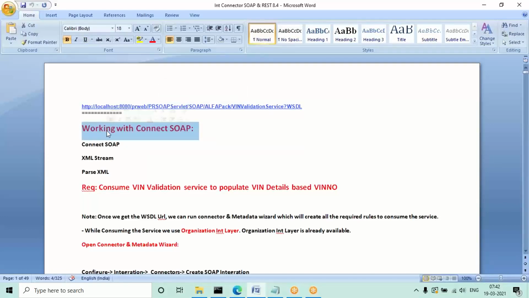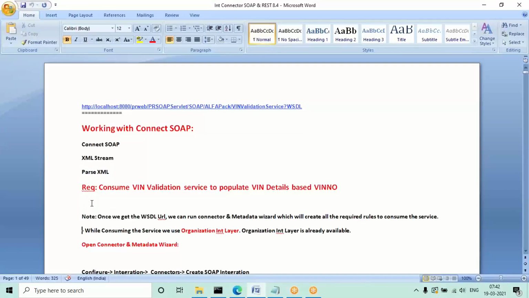For any type of service, whatever type of service we are consuming, accordingly we have to use the same type of connector. Suppose it is a SOAP service, then we have to consume it using connect SOAP. If it is an HTTP URL, then connect REST will be used. Here for connect SOAP, when you're using the widget option, for the request we'll be using XML stream, and for the response we'll be using parse XML. But one thing is, manually we need to define some connector activity. I'll tell you what that connector activity is.